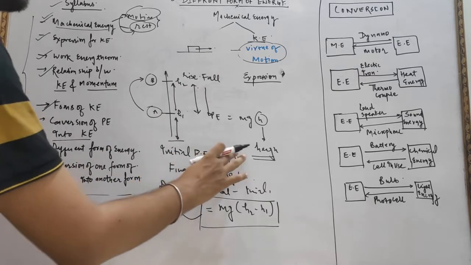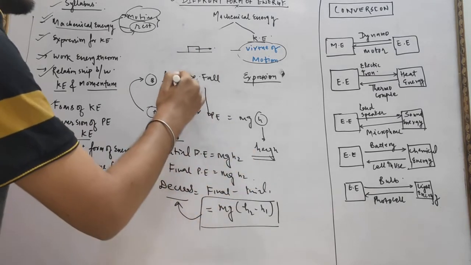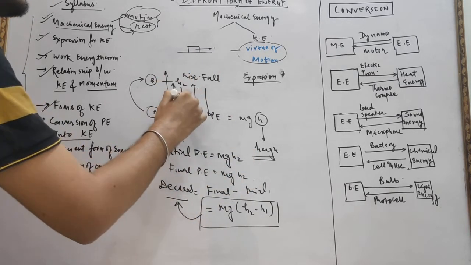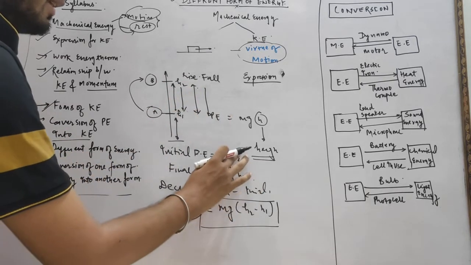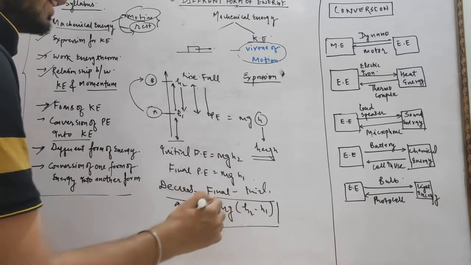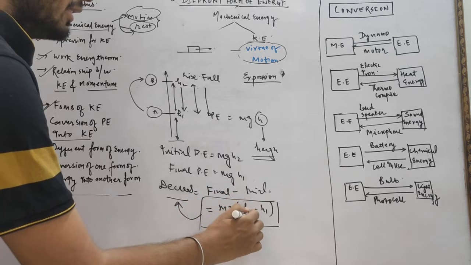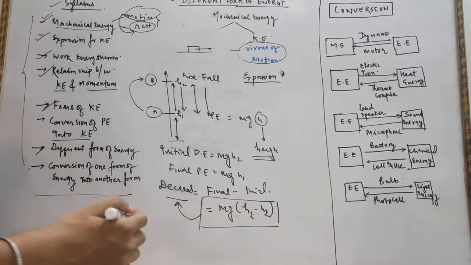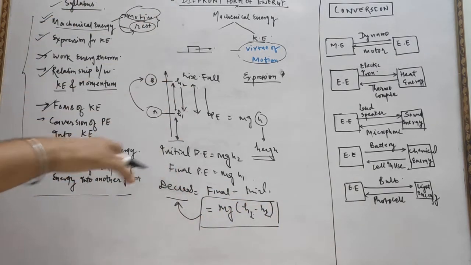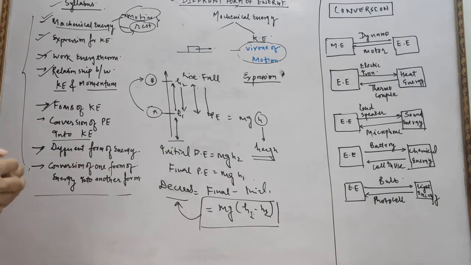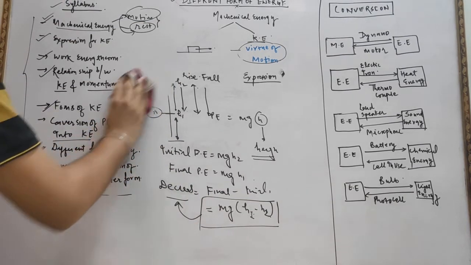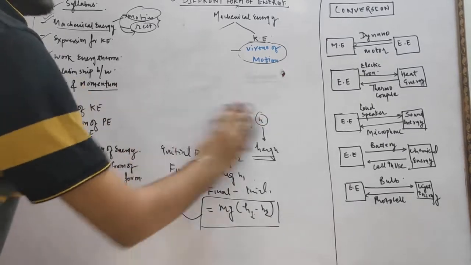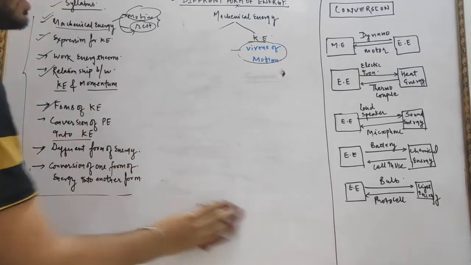And there is the initial potential energy equal to mgh2. Suppose the body is dropped from height h2 to h1, so the initial energy is mgh2, and the final potential energy is mgh1. Whenever the height is reduced, there is a decrease in the potential energy, and whenever the height is increased, there is a gain in the potential energy. I hope all of you are aware of the concept of potential energy.